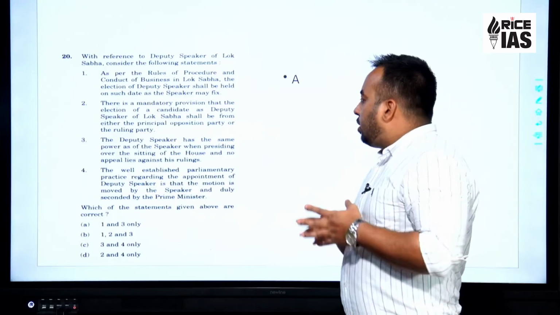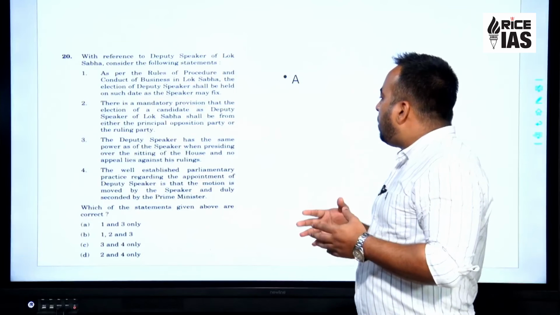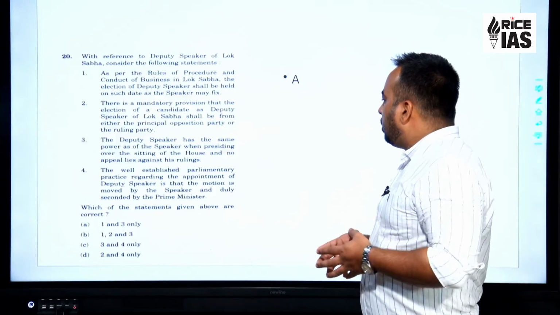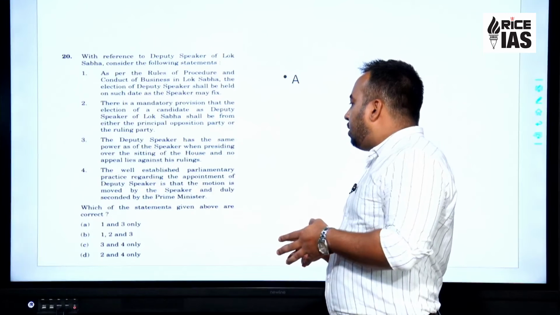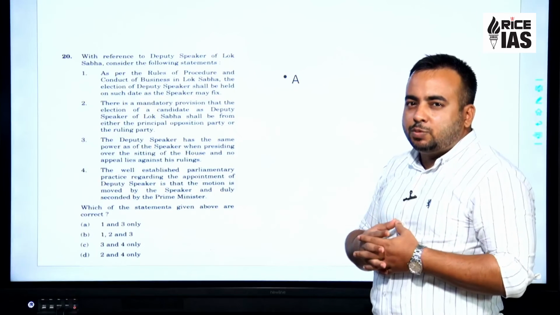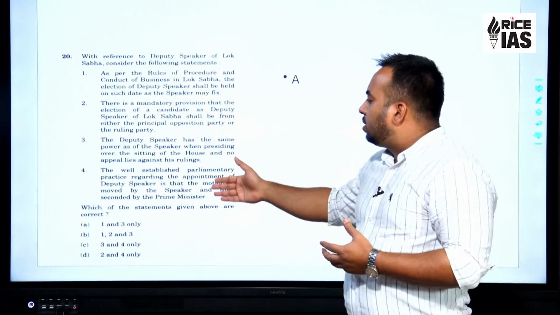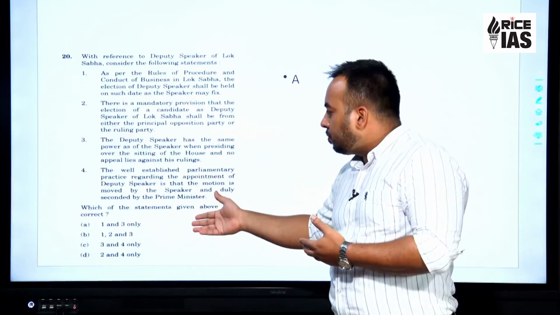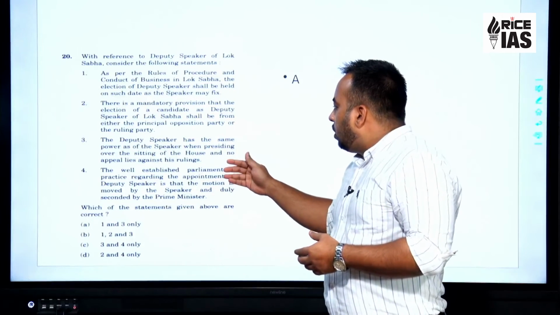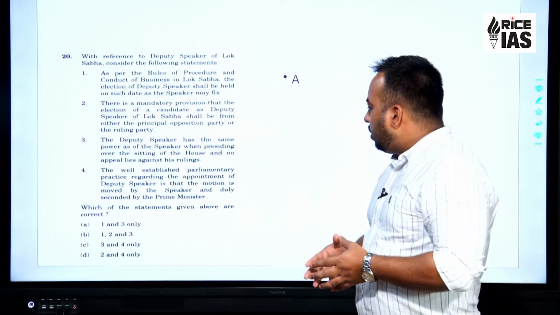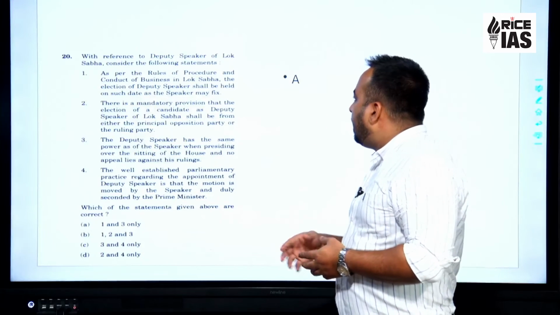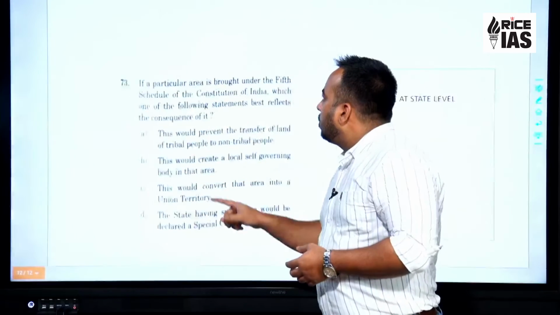The last statement says, the well-established parliamentary practice regarding the appointment of Deputy Speaker is that the motion is moved by the Speaker and duly seconded by the Prime Minister. There is no such provision which is taught, and this doesn't even seem logical. All right. So as per the educated guess, you can eliminate this one, and the answer will be 1 and 3 only, A. All right.